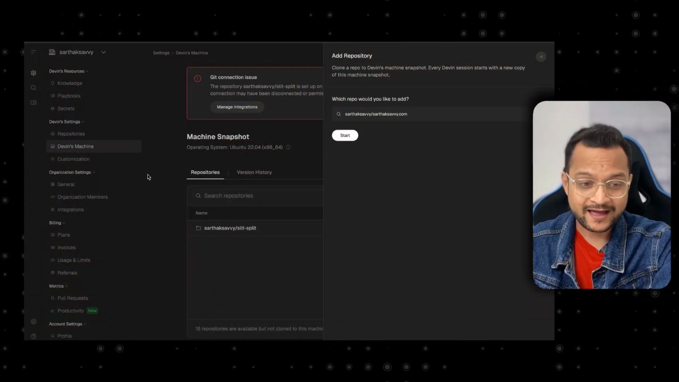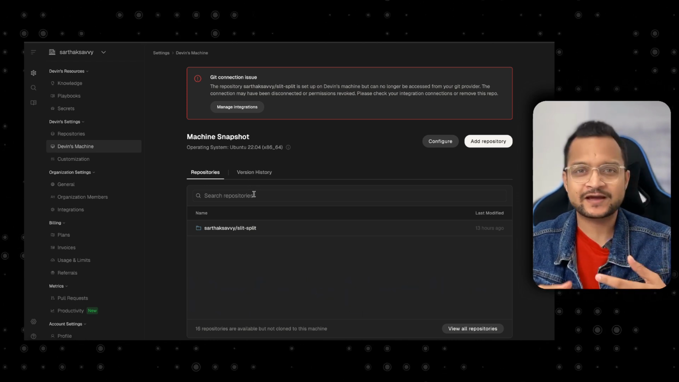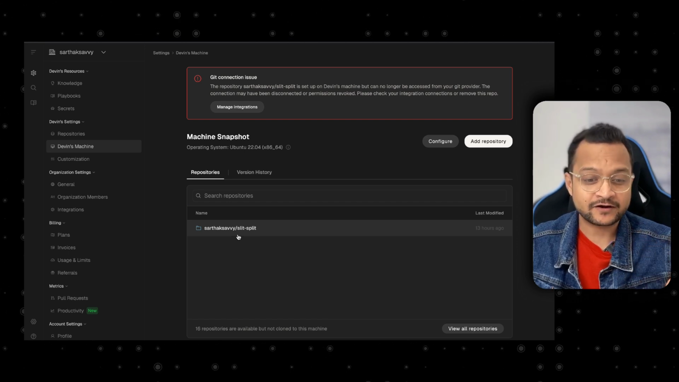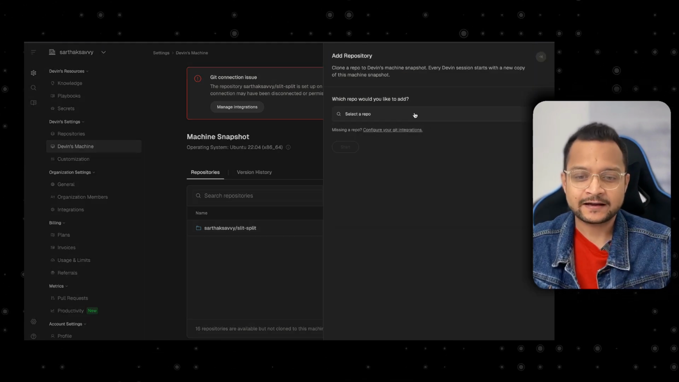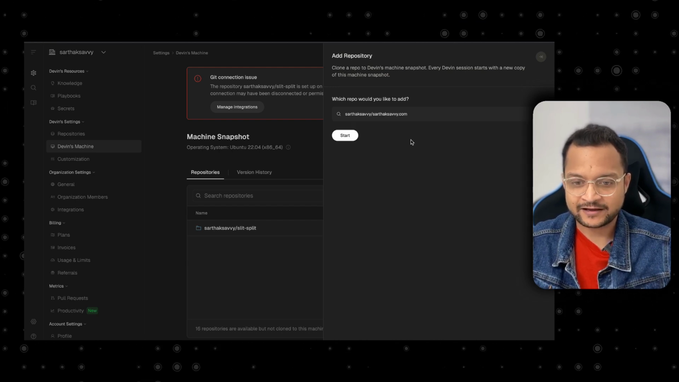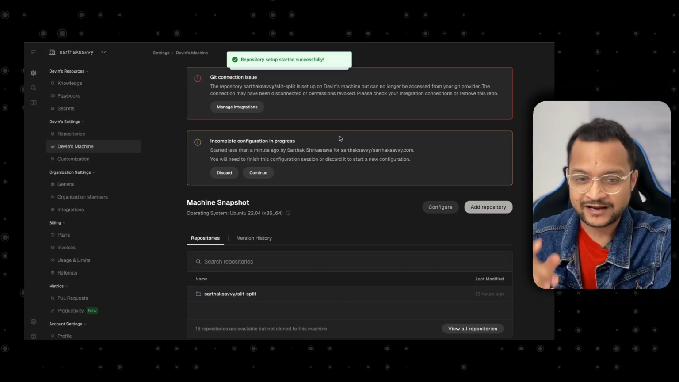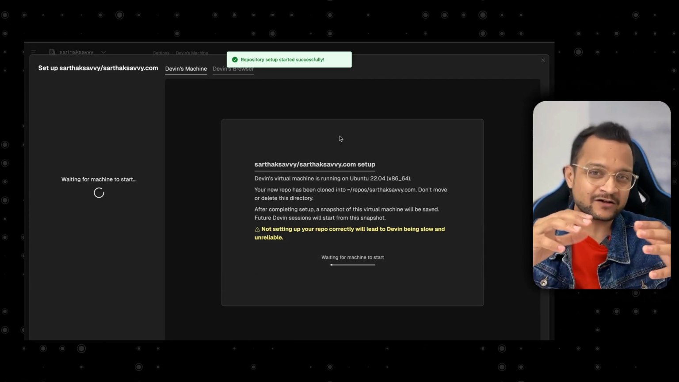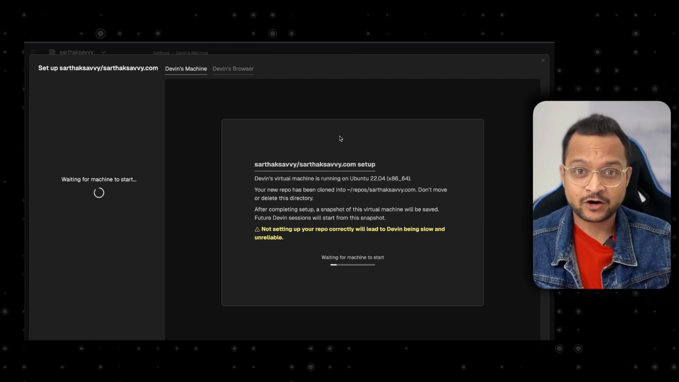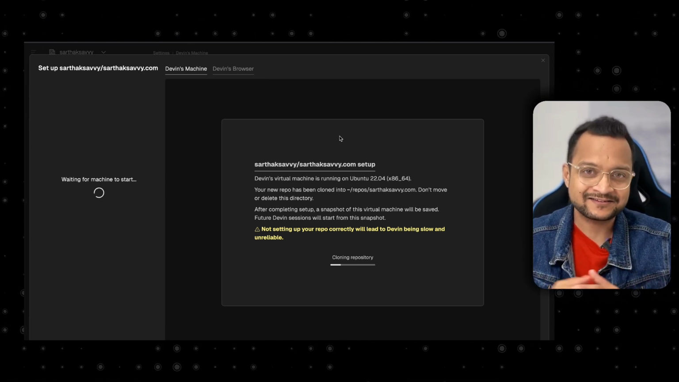But remember, we have this section, Devin's machine. On the Devin machine, you can configure different repositories. Previously, I have tried different repositories, but now I want to add another one, which is sarthaksavvy.com. And if I click on start, now I'm starting to set up this repository. The first thing it is doing is cloning the repository. This is exactly what we do when we have a fresh laptop and we want to set up the repository. Just clone the repository and then get started.